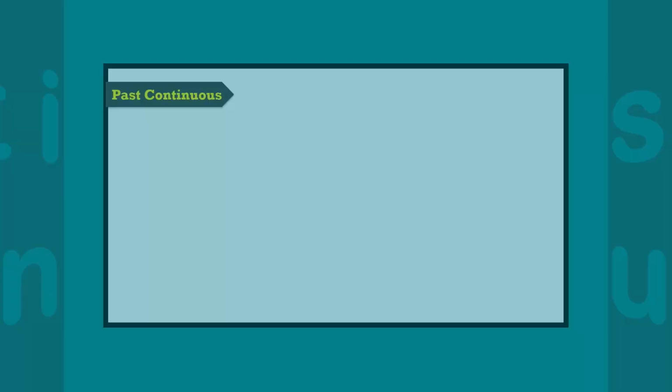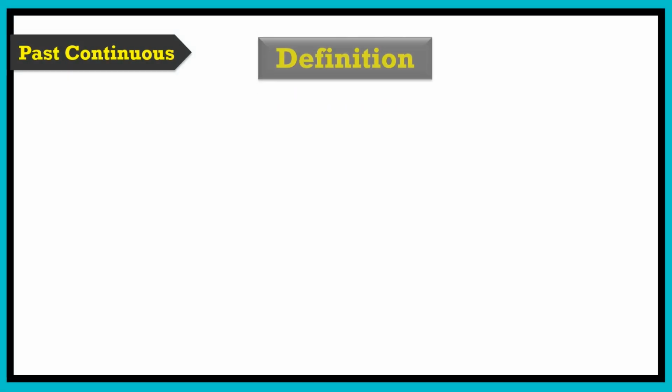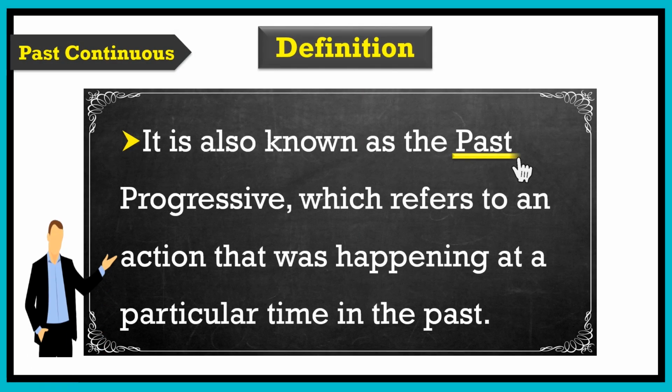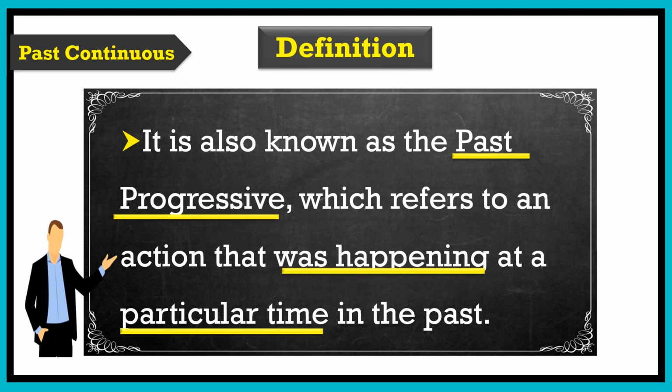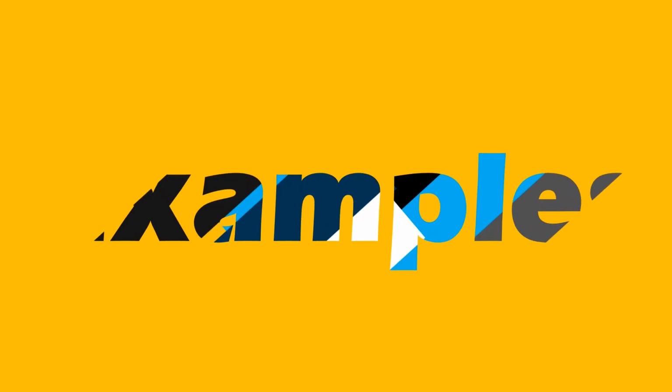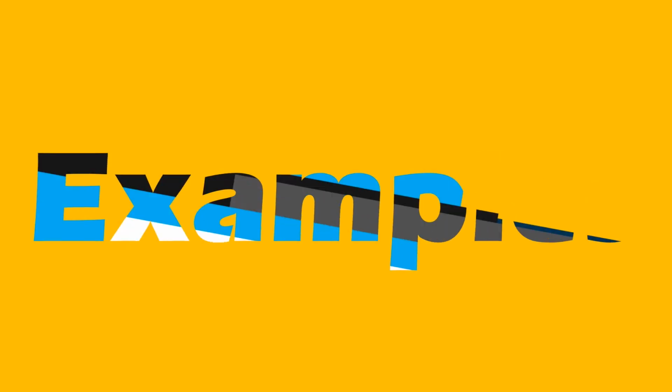Now let's get right into the lesson with the definition. This form is also known as the past progressive and refers to an action that was happening at a particular time in the past. To have a clear and better idea of the past continuous, I'd like first to remind you of the past simple with this example.